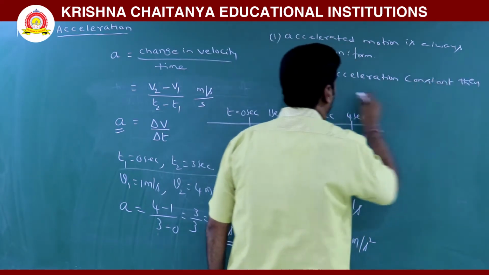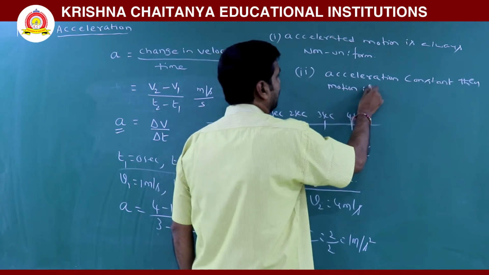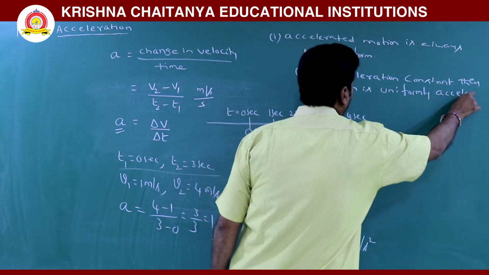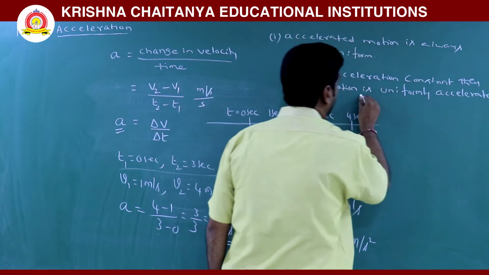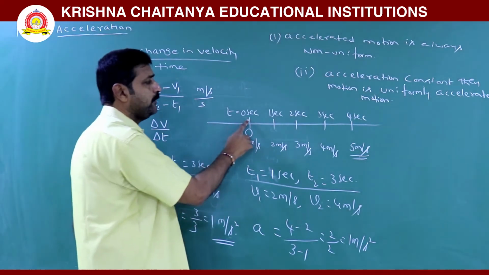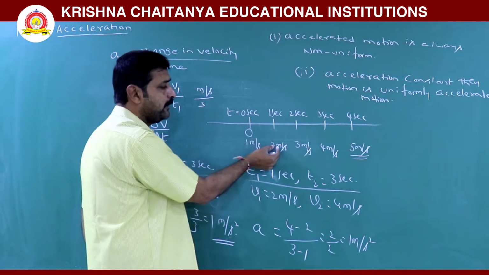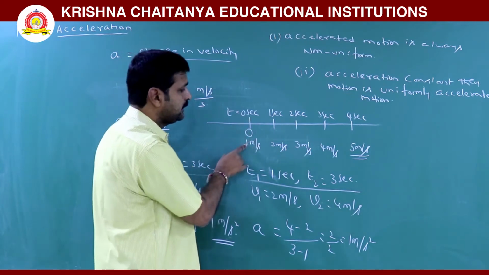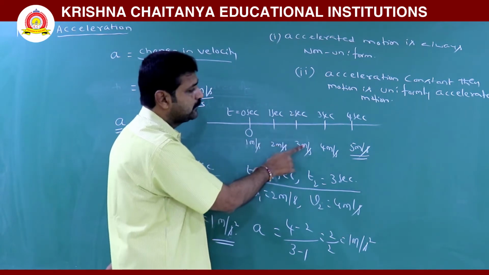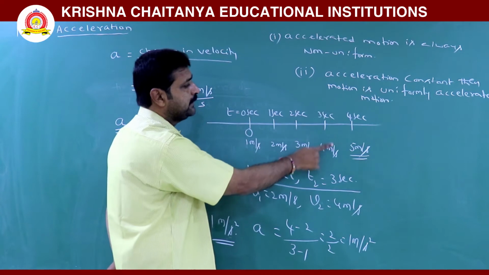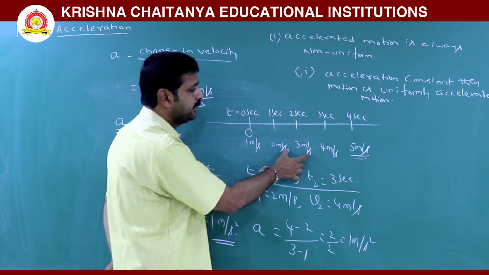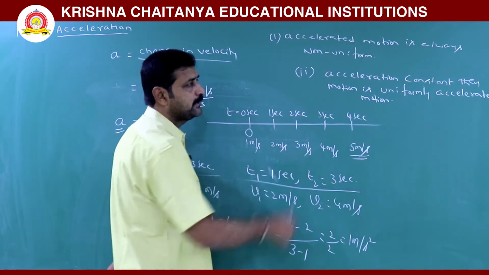That means here speed, for every 1 second, speed increases by 1 meter per second. At 0 seconds it starts with 1 meter per second. At 1 second speed is 2. At 2 seconds speed is 3. At 3 seconds speed is 4. So for every 1 second, how much amount is the speed increasing? 1 meter per second it is increasing by.